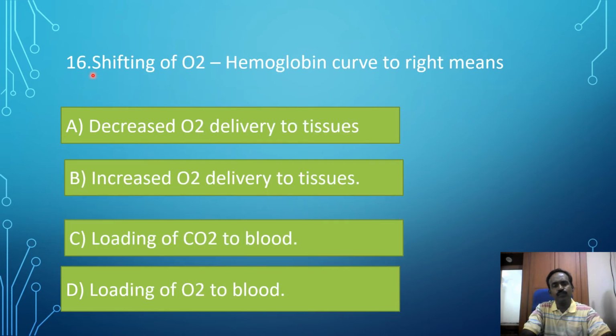16th MCQ. Shifting of the oxygen hemoglobin curve to the right means: option A, decreased O2 delivery to tissue. So this is not the correct answer. Shifting to the right side means the affinity of hemoglobin to oxygen is less. Option B, increased oxygen delivery to tissue. So this is the correct answer, as more oxygen is delivered to the tissue.